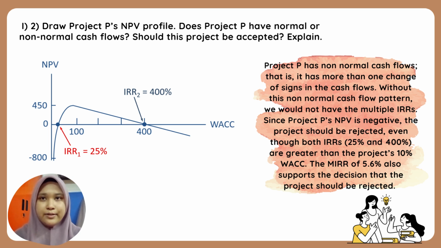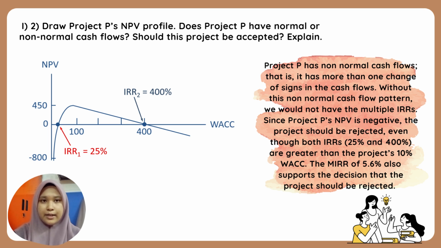As you can see, the first one is negative, and then positive, and then negative. So this is more outflows after the inflow stream has begun. So this project has non-normal cash flow.